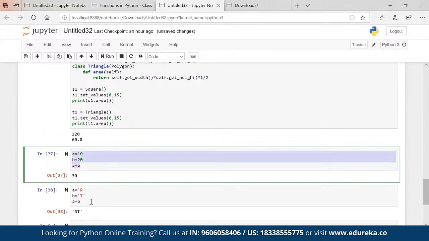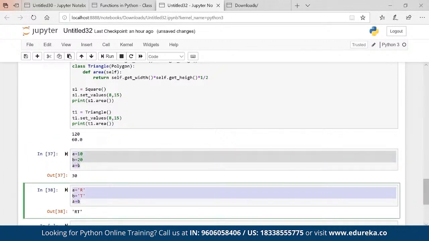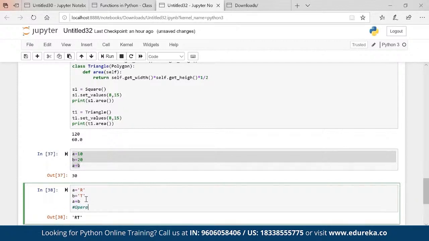If I am using strings, it concatenates the values. This type of concept is known as operator overloading. So in polymorphism, there is a concept of operator overloading.